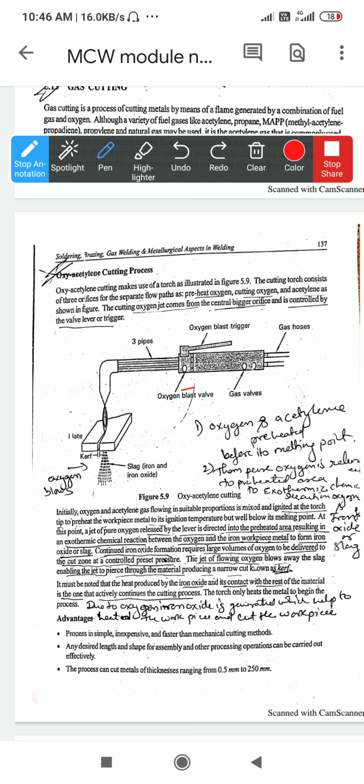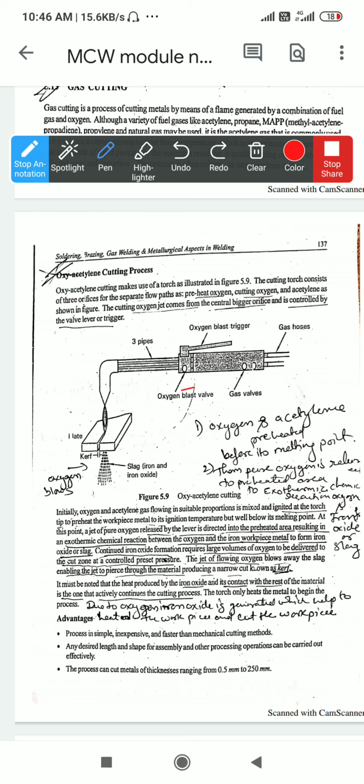Introducing the oxidization flame means the percentage of oxygen is increased. If you increase the oxygen, the size of the flame increases, and when the size of the flame increases, obviously the temperature also increases. In the neutral flame the temperature is 3200 degrees Celsius.